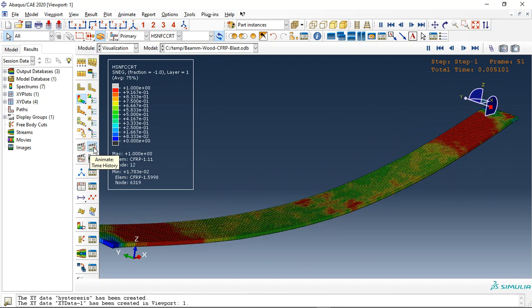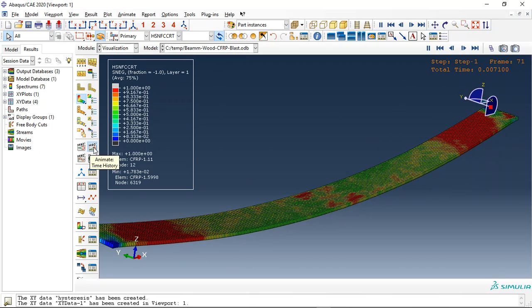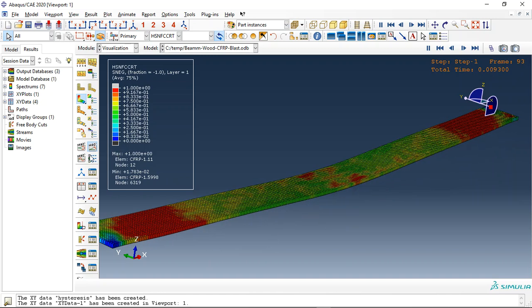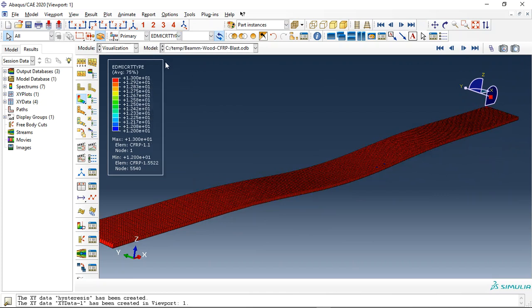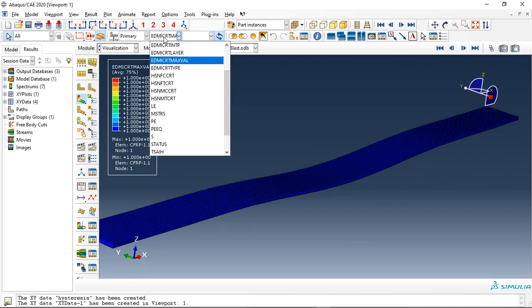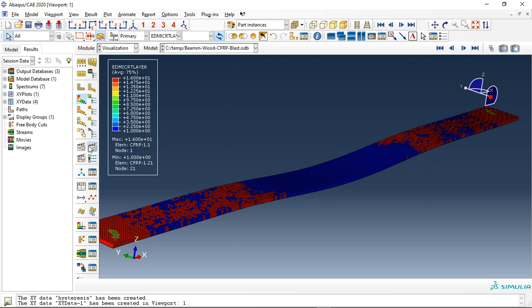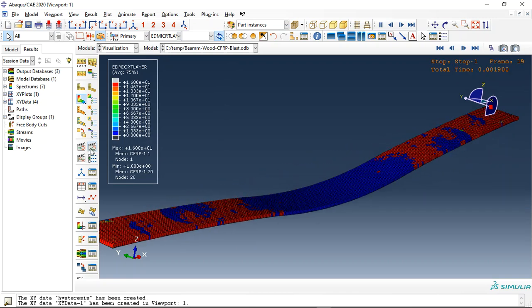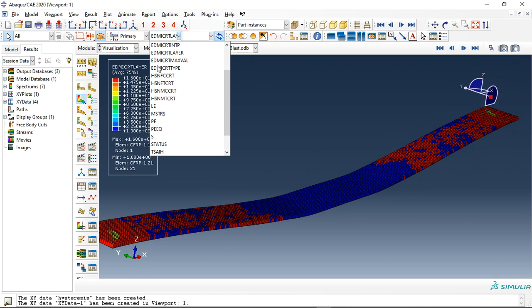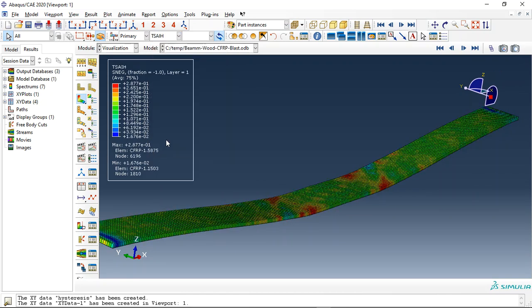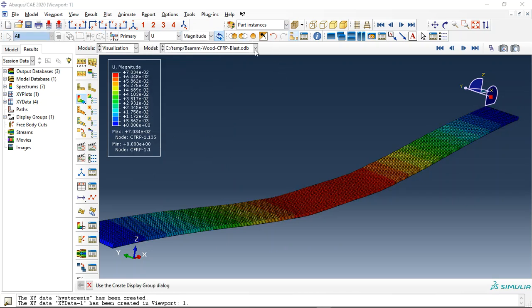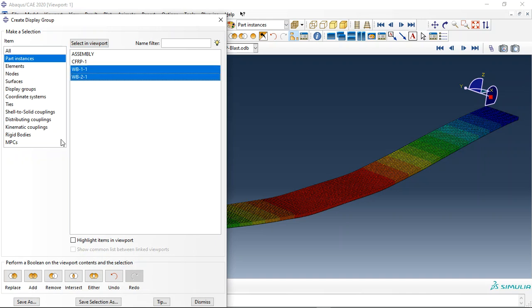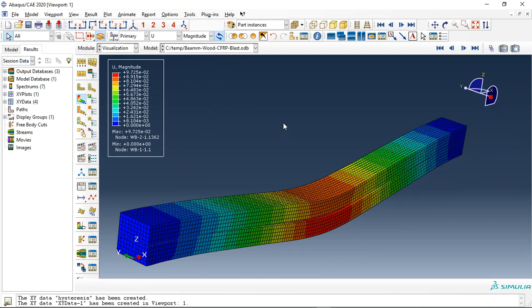Here it is failed completely, you can see, because the maximum value 1 is reached and it is more than that. Also the other parameters and other new damage in the new version in Abaqus. So let me replace it with Tsai-Hill, because we use the fail stress criterion also. And now let me replace the timber beam wood.